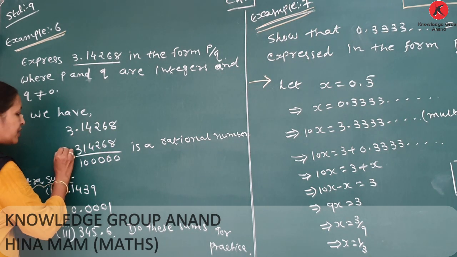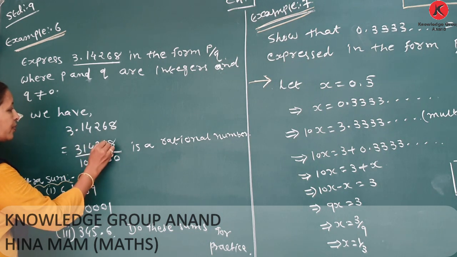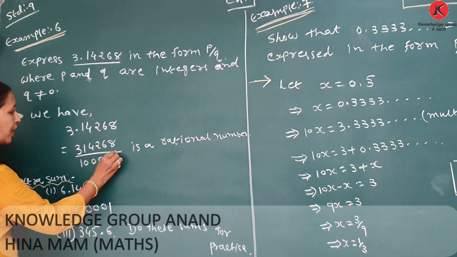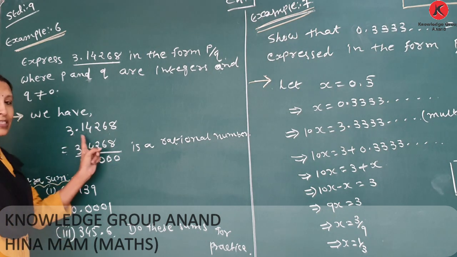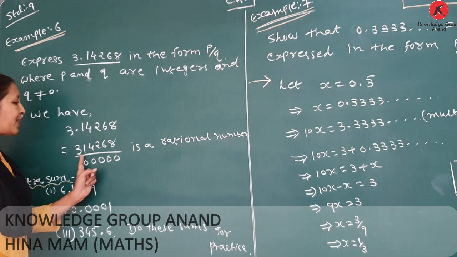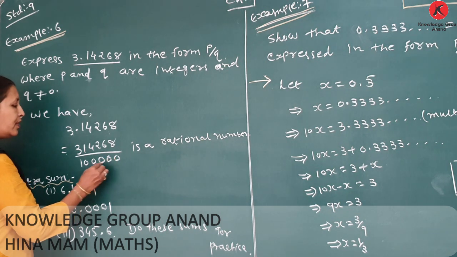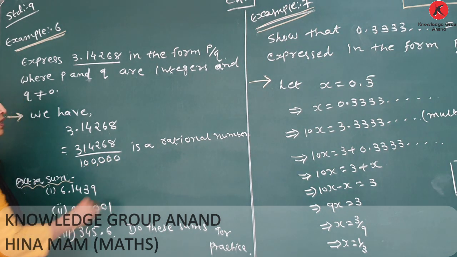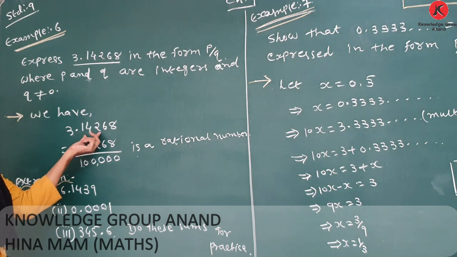Therefore, first we write all the digits 314268, divided by 1 followed by 5 zeros, which is 100000. Therefore, this is our rational number. This number is a terminating number because it is not a repeating number.